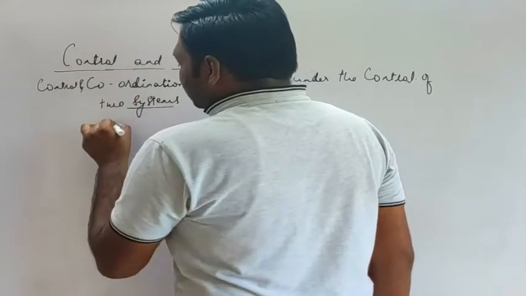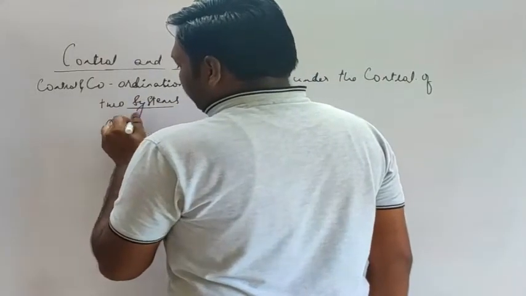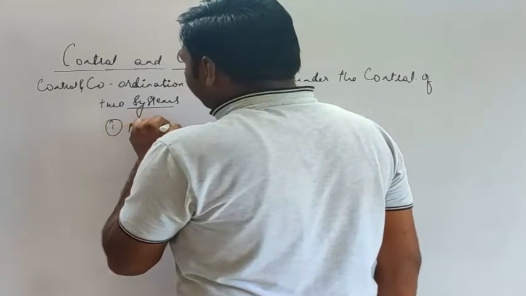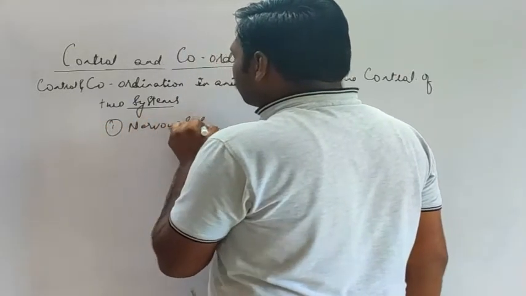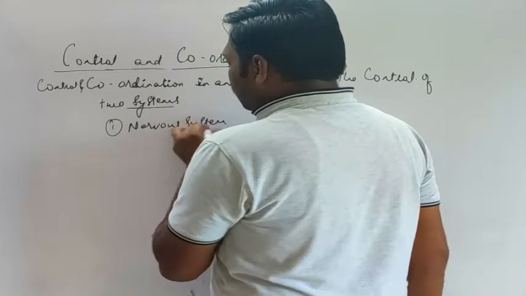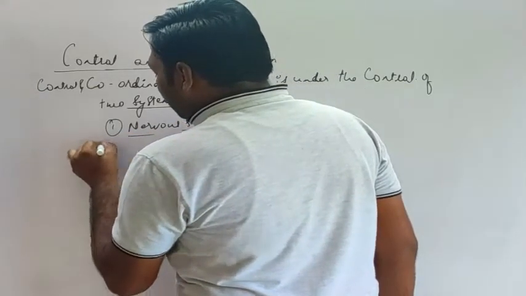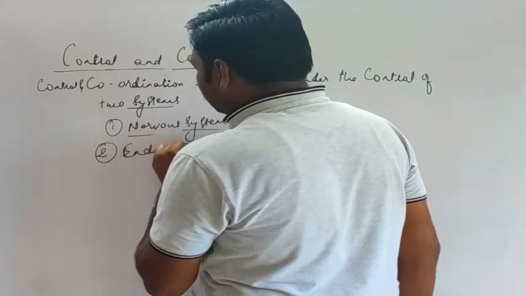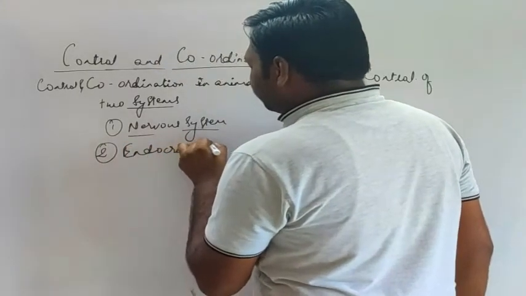And which are those? The first one is the nervous system, and the second one is the endocrine system.